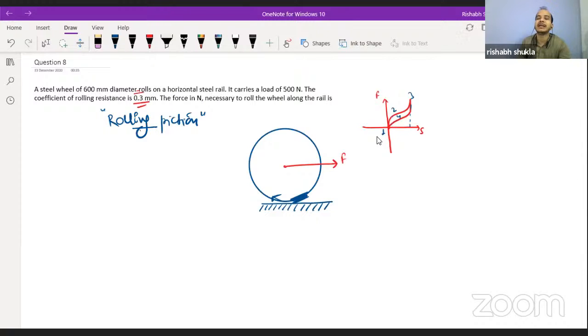This loss is said to be hysteresis loss. So if they are going to ask the question from a theoretical point of view, what are the reasons for the rolling friction, then you can say hysteresis loss, you can say deformation.